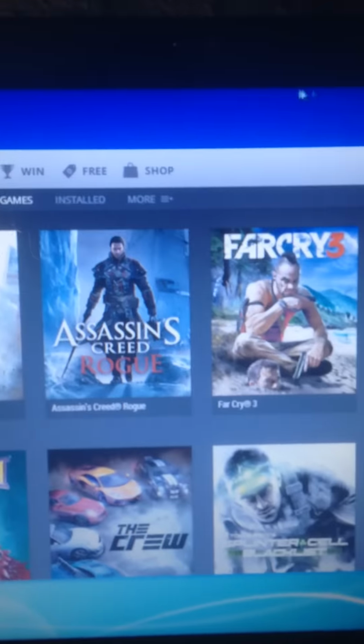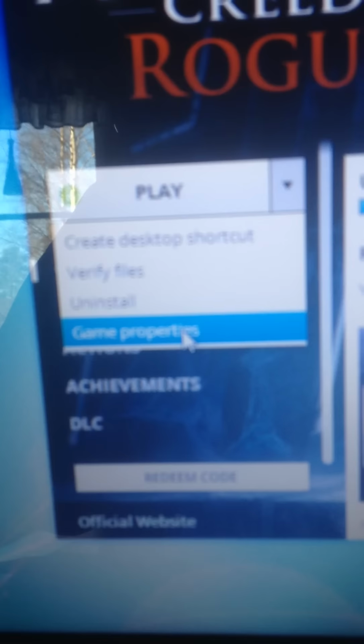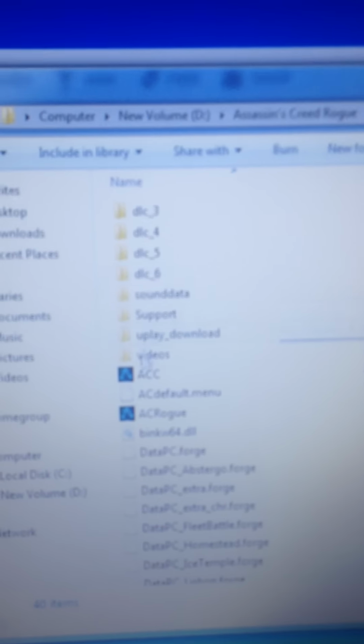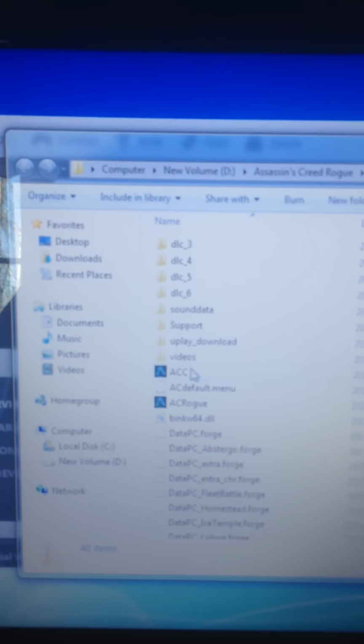So what you wanna do first is go to Game Properties, Local Files, and Open Folder, so you can find the game. And then you look for this file, which will be labeled Application. Then left click it once.